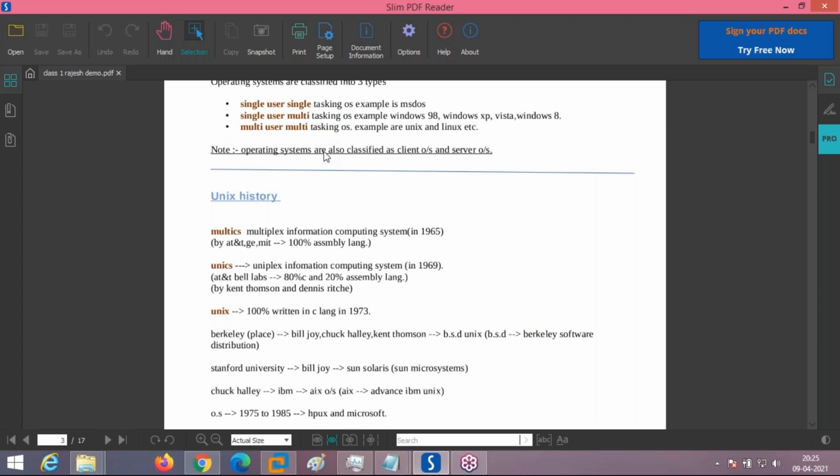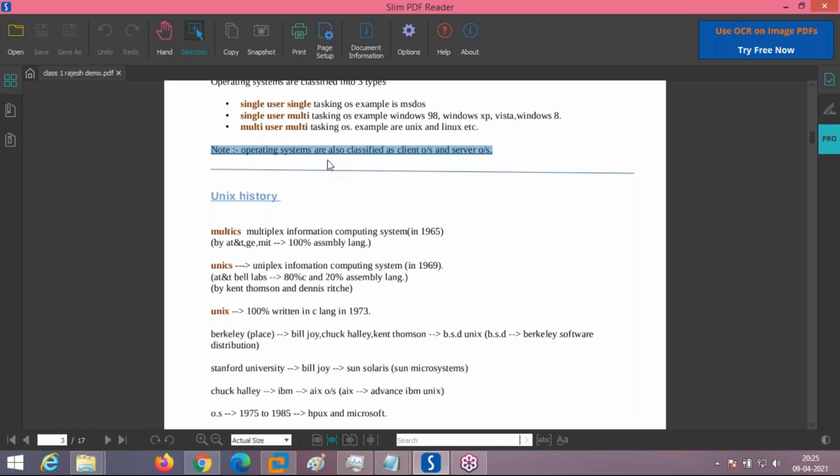Yesterday we also saw operating systems are classified again as client operating systems and server operating systems. One of the main beauties of learning Linux is that the Linux operating system can work as a client operating system, and at the same time it can be configured to work as a server operating system. Same operating system, same software, nothing different. Configured as a client, you use it as a client OS; configured as a server, you can use it as a server. But Unix is basically a server operating system only. Remember, Unix is a server operating system only. Linux is a client as well as server OS. Got it?